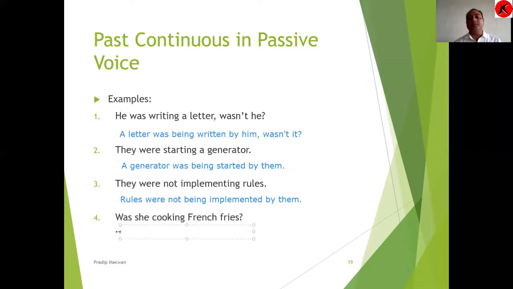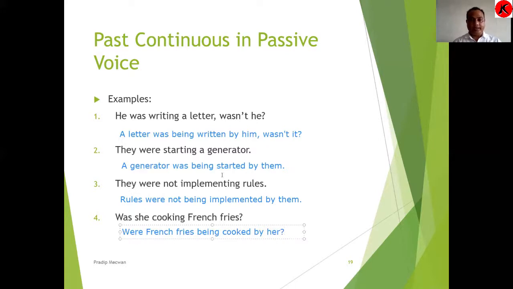French fries is plural, so we will use were with that. So, were French fries being cooked by her. Question should remain like a question. Were French fries being cooked by her?